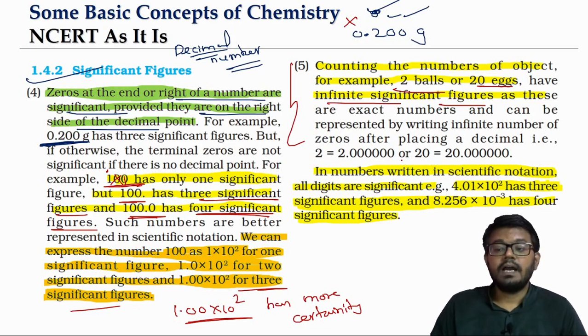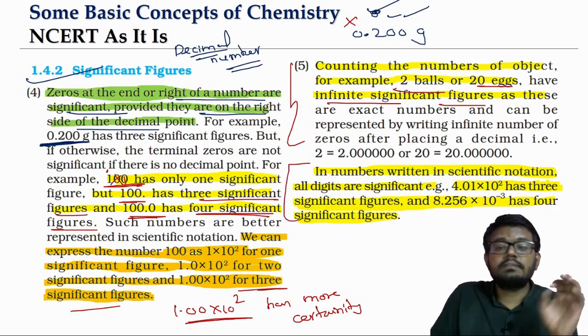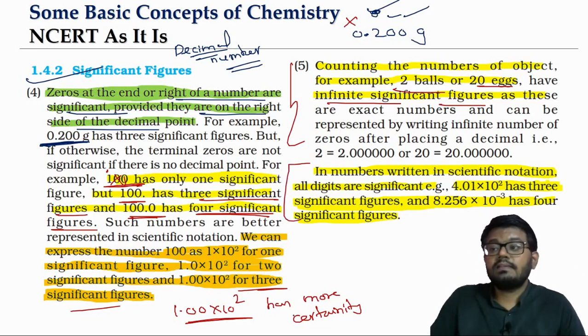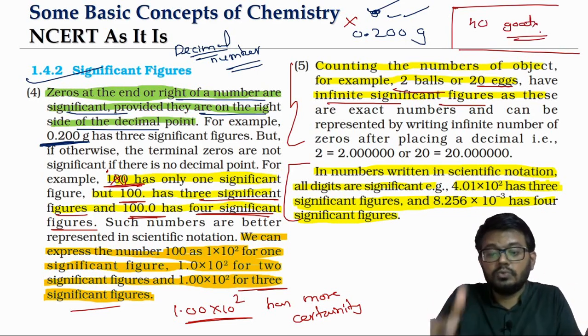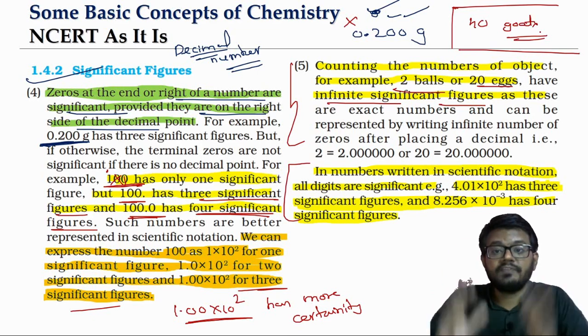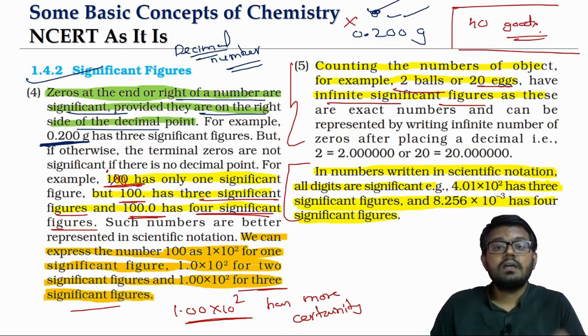To conclude that previous point, if somebody says I'm having 40 goats, this is about counting the goats, 1, 2, 3. They would have counted perfectly. So if somebody asks what is the number of significant figures, what we have to say? Infinite. That is only for the counting of objects.